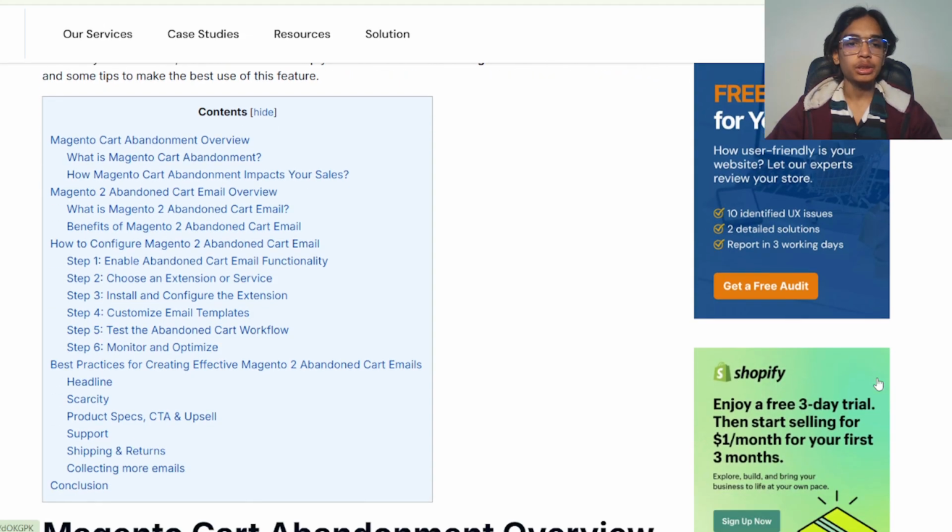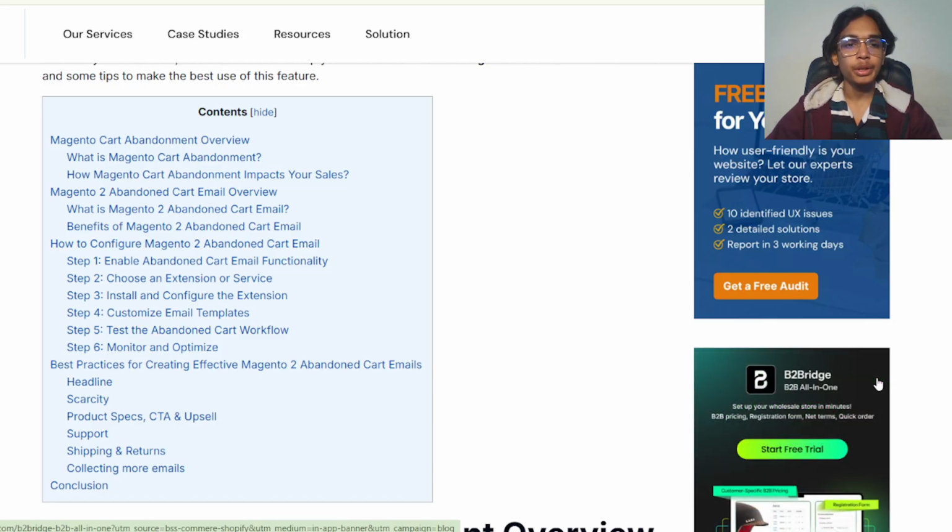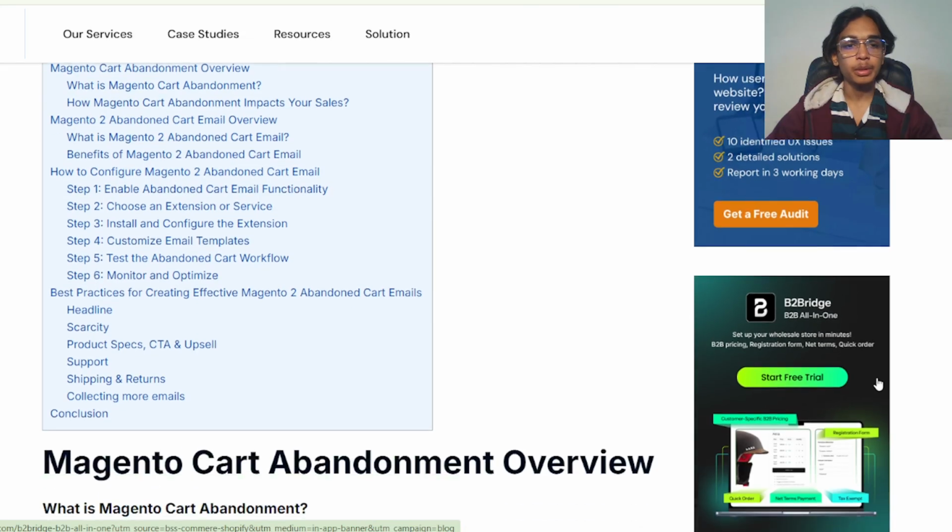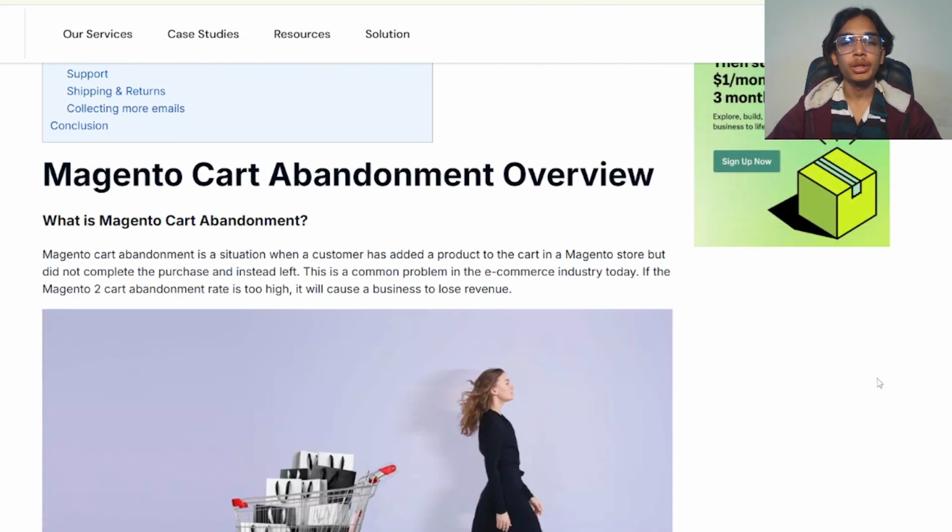Magento cart abandonment overview. What is Magento cart abandonment? How does Magento cart abandonment impact your sales? Magento 2 abandoned cart email overview. What is Magento 2 abandoned cart email? Benefits.